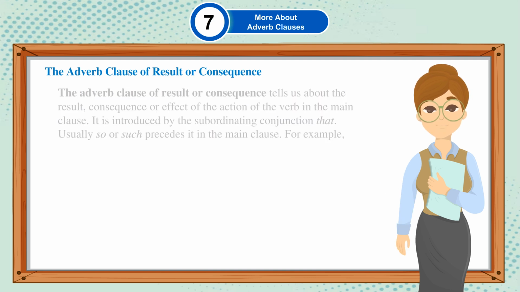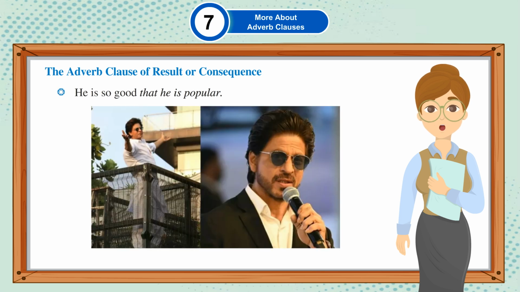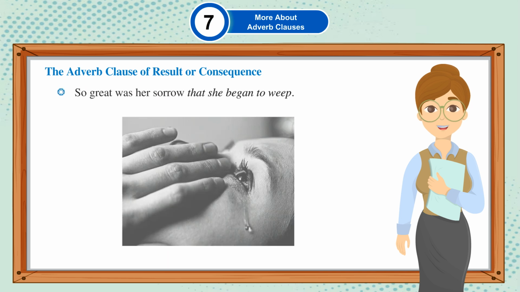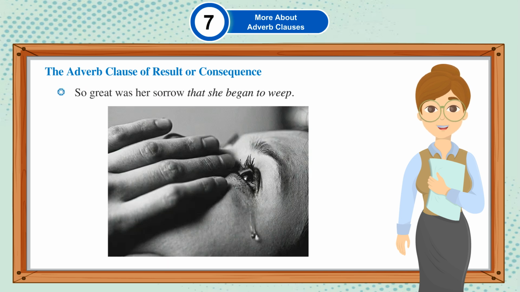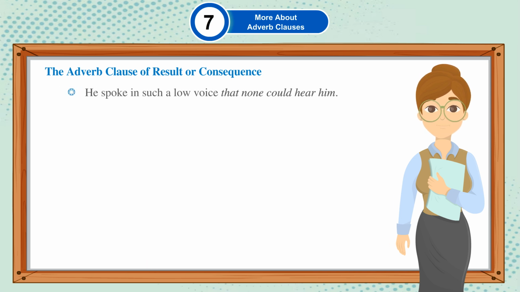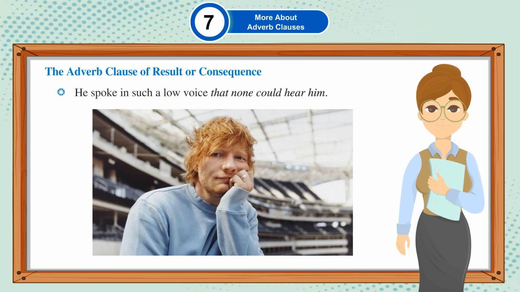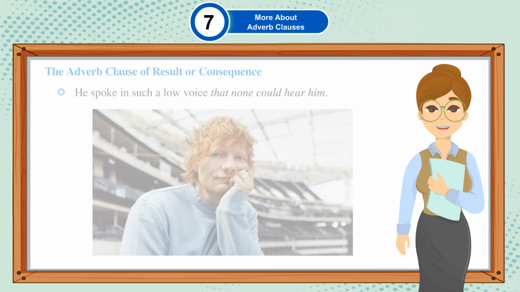For example, he is so good that he is popular. So great was her sorrow that she began to weep. He spoke in such a low voice that none could hear him.